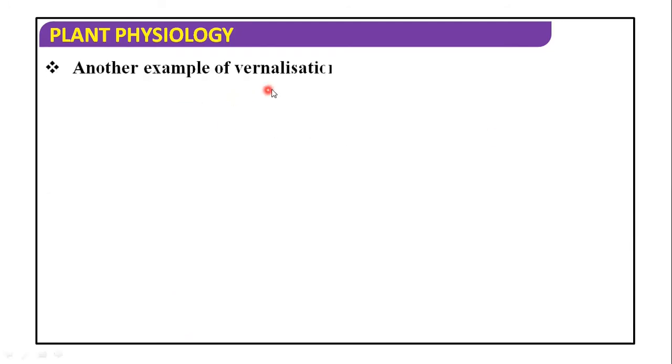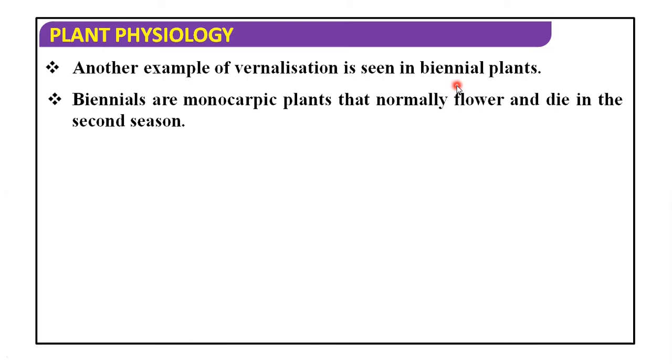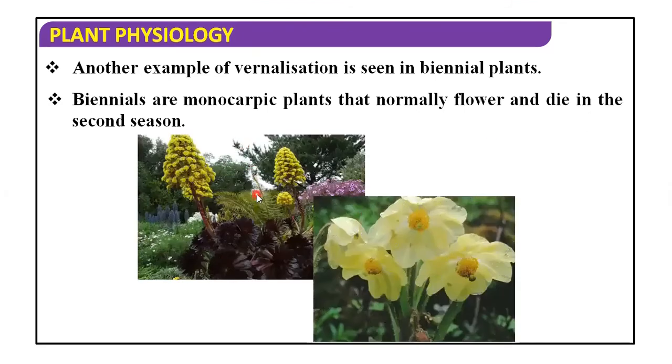Now, another example of vernalization is seen in biennial plants. Biennial plants take 2 years to grow from seeds. Biennials are monocarpic, which means they produce flowers once and then die. So they are monocarpic plants that normally flower and die in the second season. See, like this.